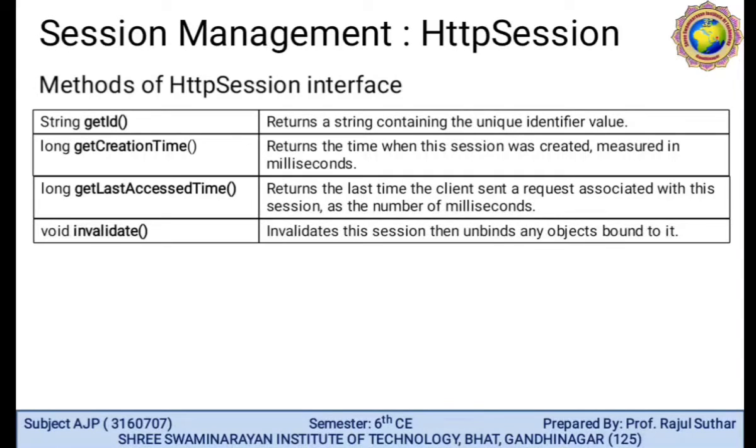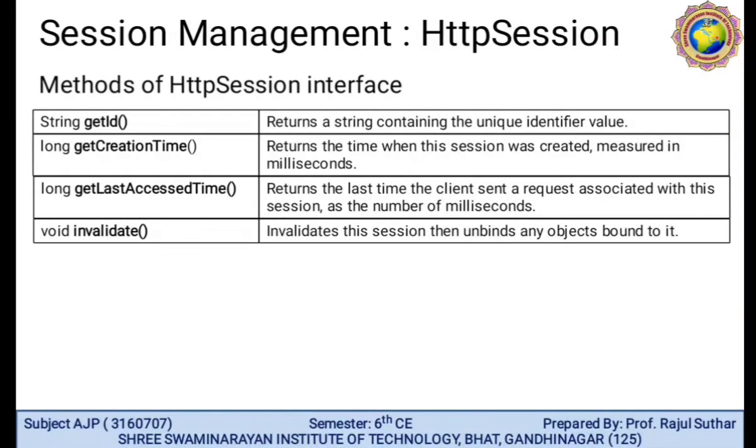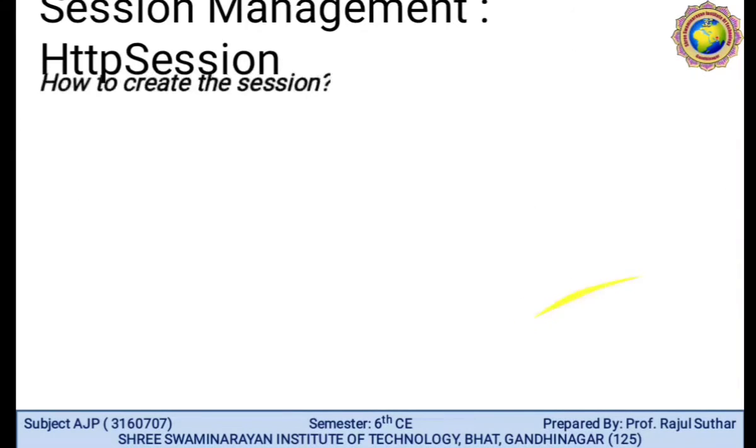void invalidate invalidates this session, then unbinds any object bound to it. Invalidate means if the session is not valid, we unbind the object or close the connection.